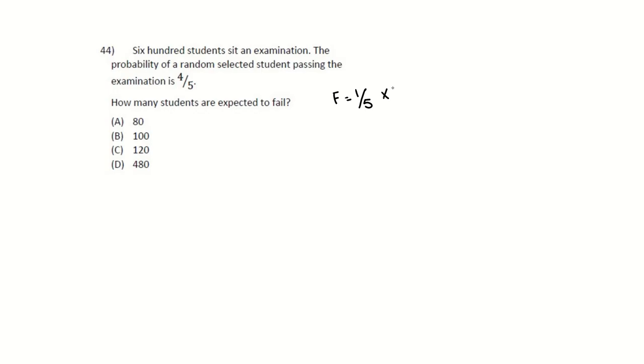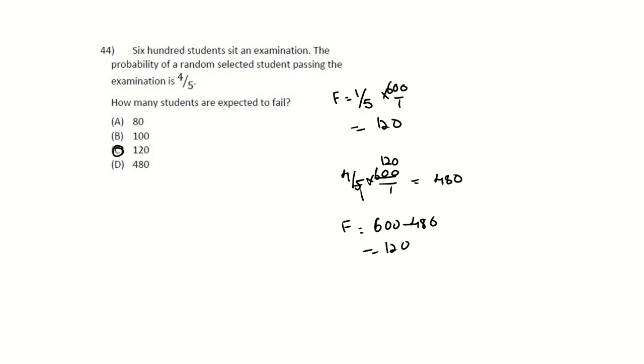1/5 multiplied by how many students? 600 would be equals to 120. So how many expected to fail? 120. Or you could have found out how many passed, which is 4/5 multiplied by 600 over 1. This is 120. This is 480. So 480 pass. So fail would be 600 minus 480, which is equals to 120. This is the next way you could have done this question. And that is how you would do it, and that is the end of January 2024.